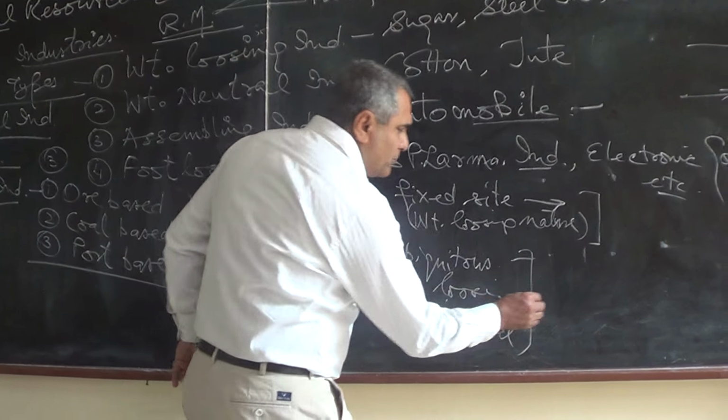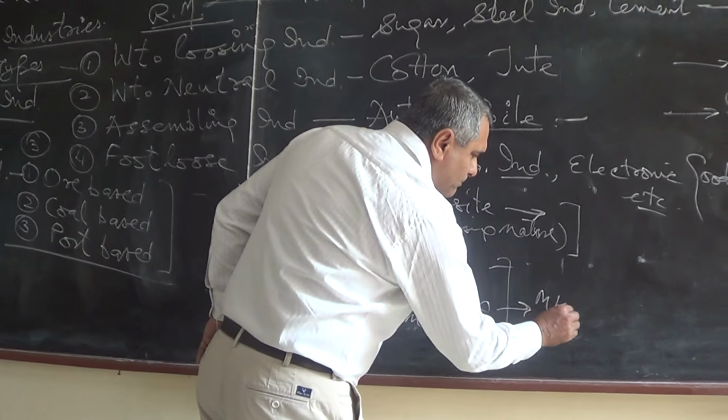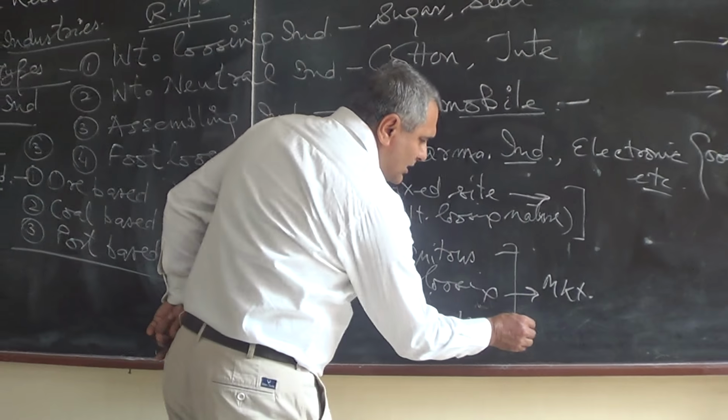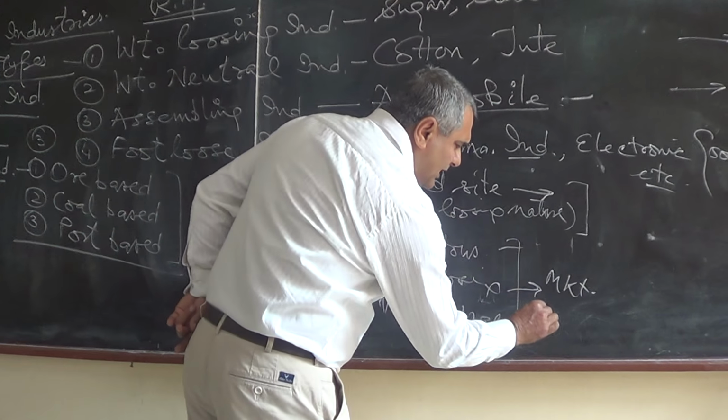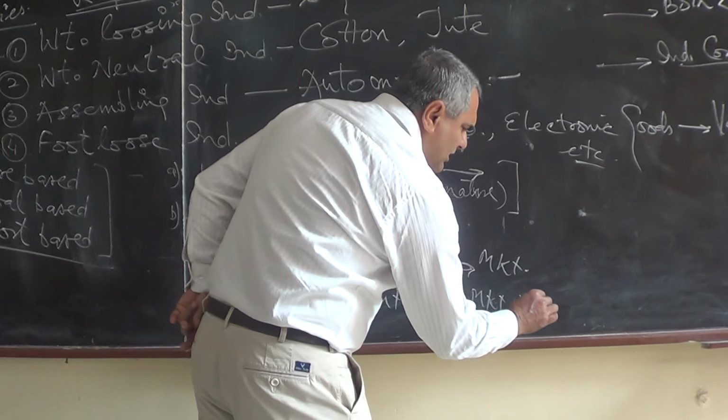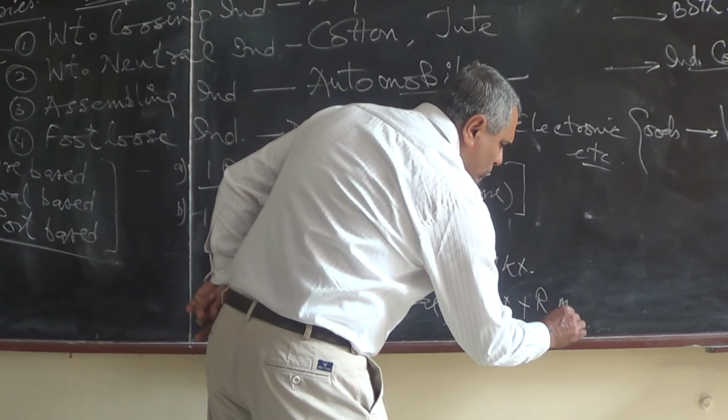And if it is weight neutral, it would be at the market, or it can be at the source of raw material.